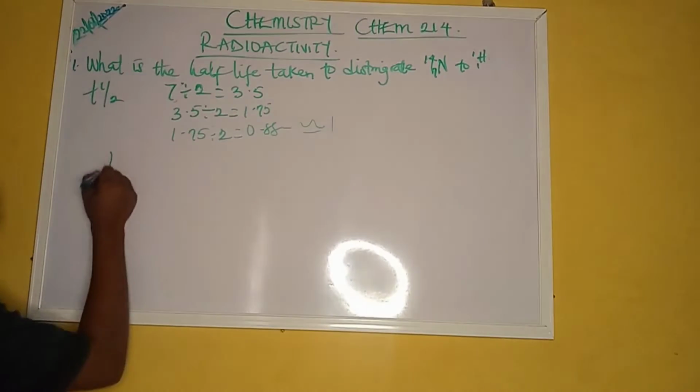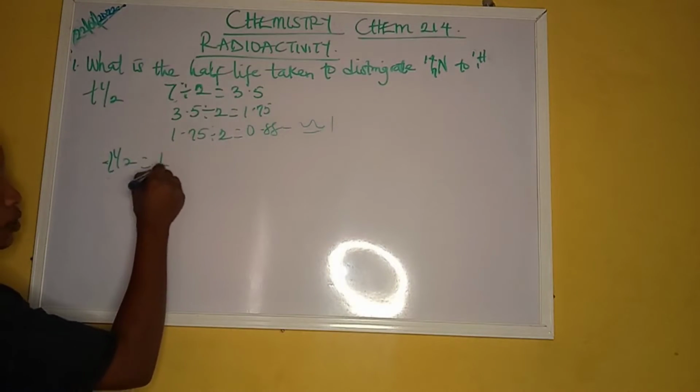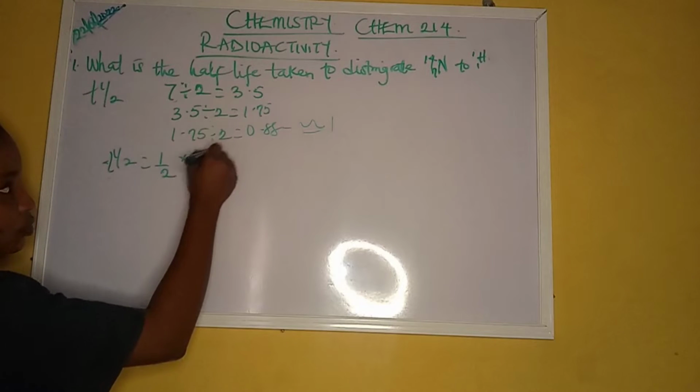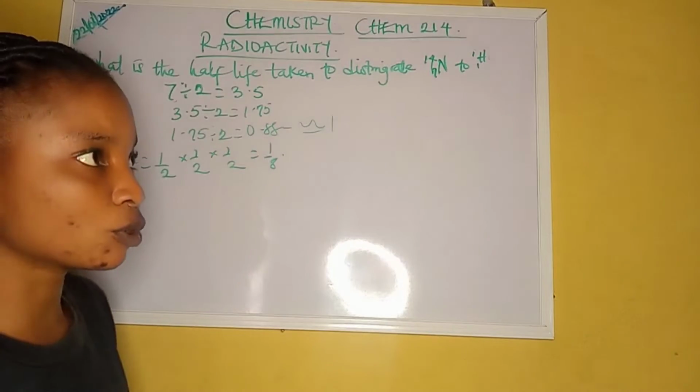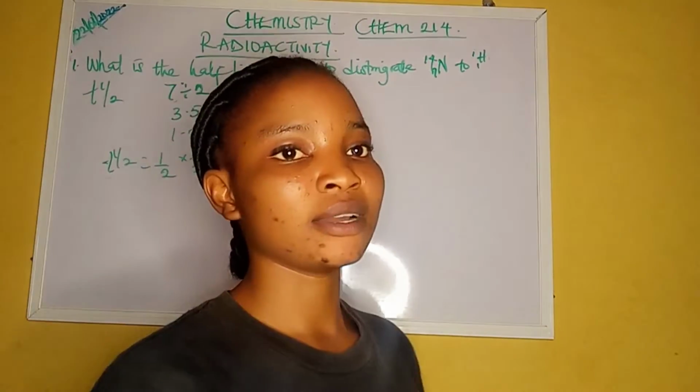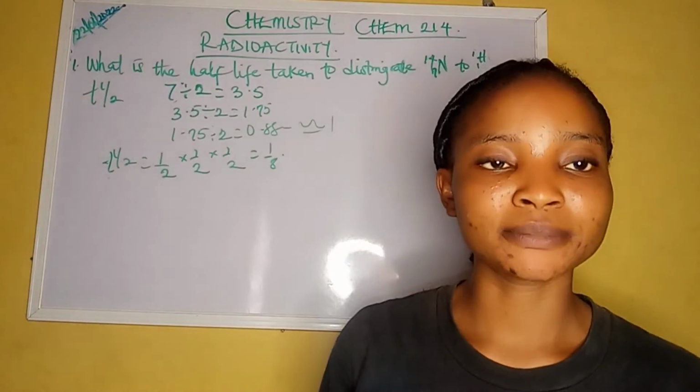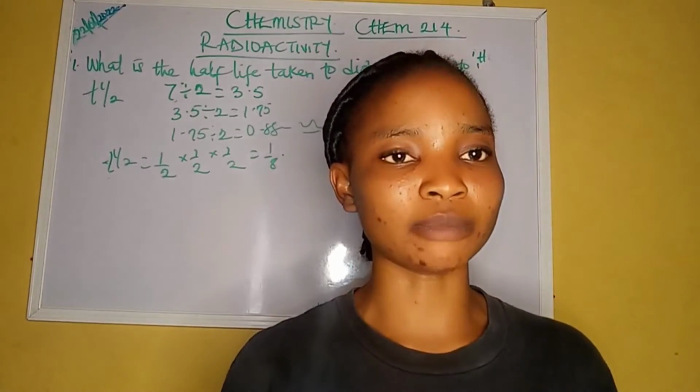So now, majorly we'll say the T half is always 1/2 times 1/2 times 1/2, and this is 1/8. So we'll say that it takes 1/8 of the time taken for nitrogen to disintegrate into hydrogen. I know we're very much familiar with that.